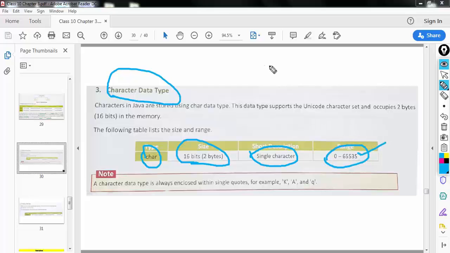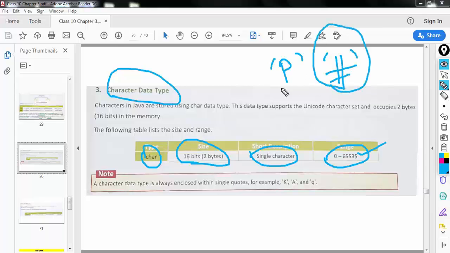You may recall that a character is represented within single quotes. So whatever character I want, I have to represent within single quotes, and these literals can be stored in variables whose data type is char.